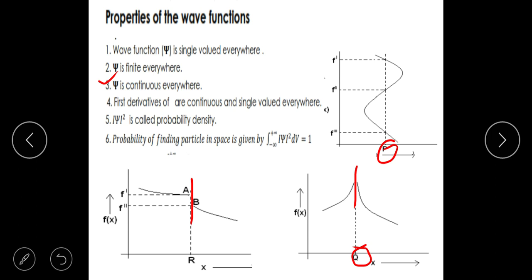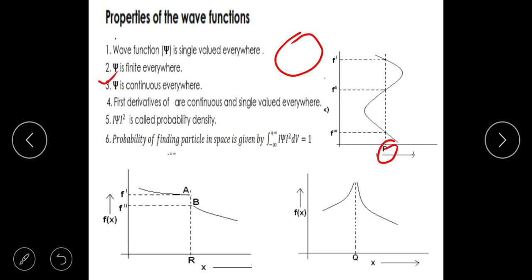So if it is discontinuous, then it is as good as saying that the electron is not there, which means the electron has got destroyed. At least in non-relativistic quantum mechanics, electrons cannot get destroyed. In relativity they can. But in non-relativistic quantum mechanics, if you start with an electron, you cannot create another electron out of it, and you cannot destroy the electron. That is why it should be continuous.